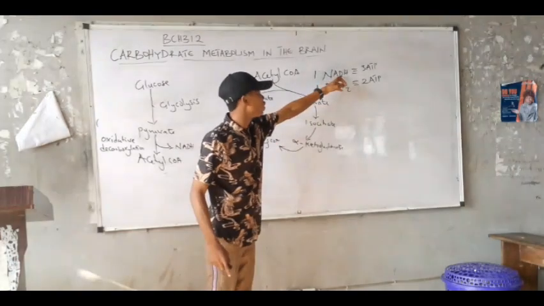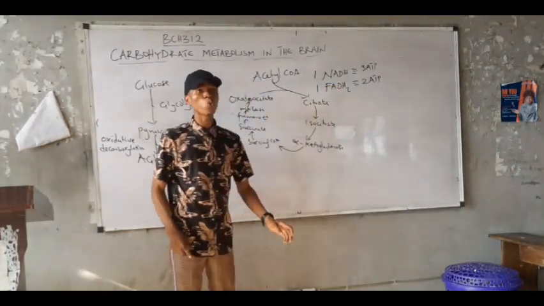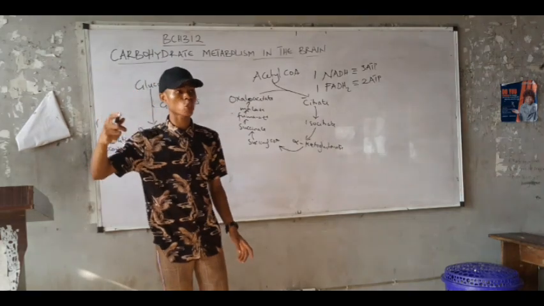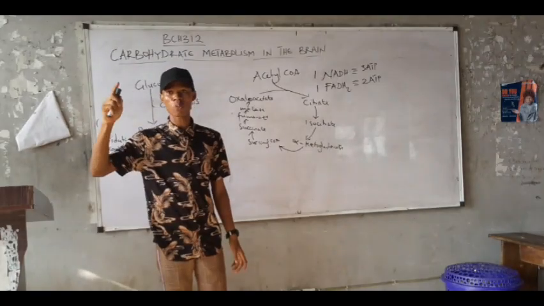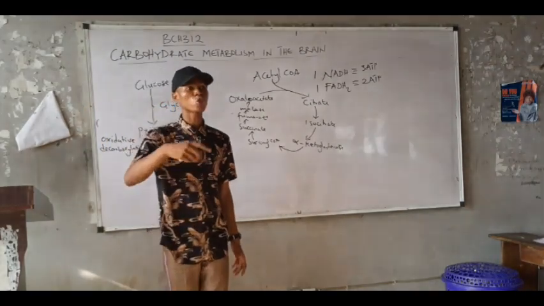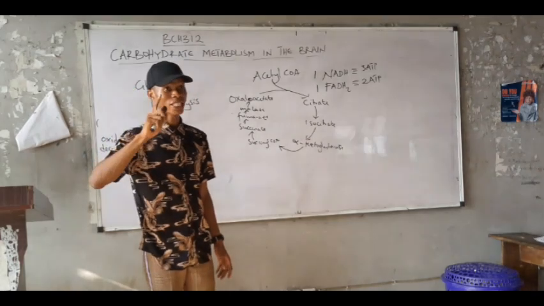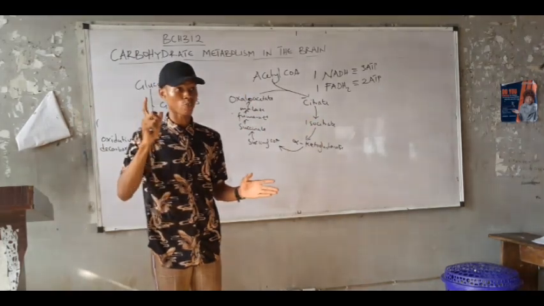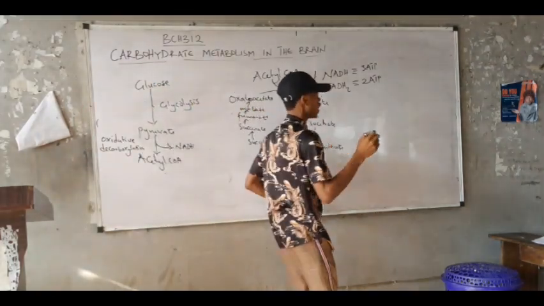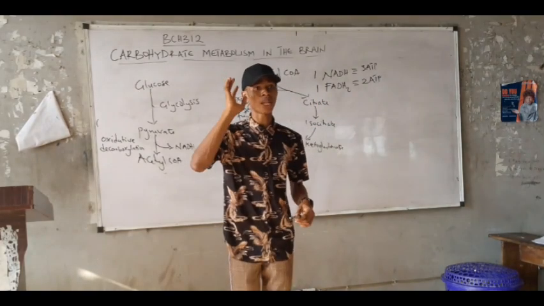Now, this NADH and FADH2 will pass through the electron transport chain, called ETC. And as they pass through the electron transport chain, ATP will be produced. The electron transport chain is a very broad aspect, but let me just summarize it. The electron transport chain has 4 complexes.